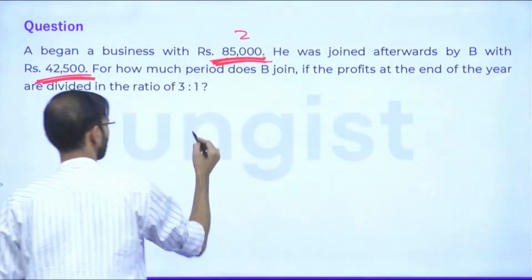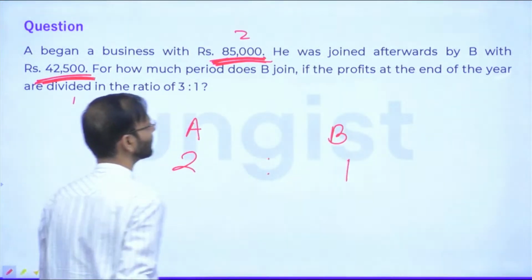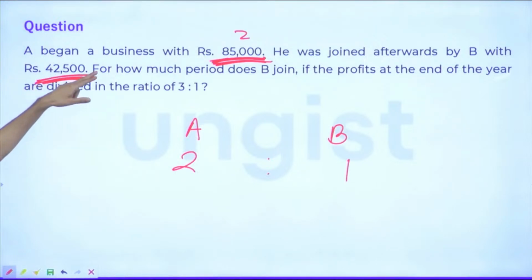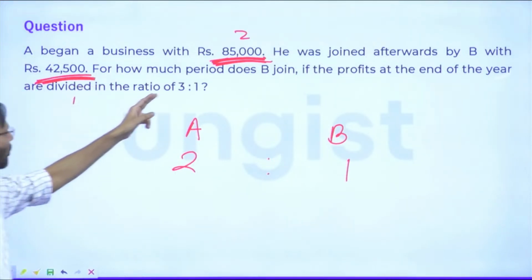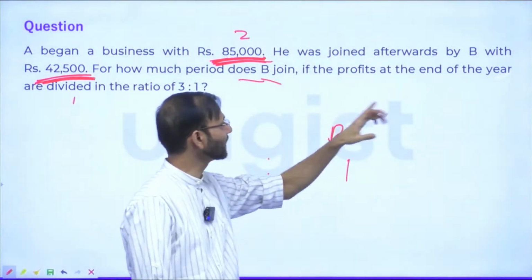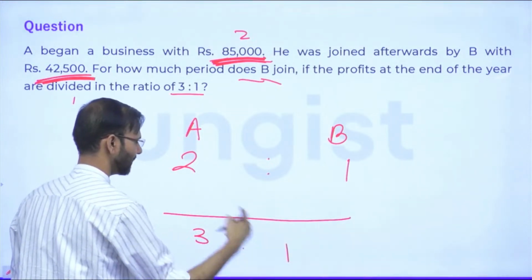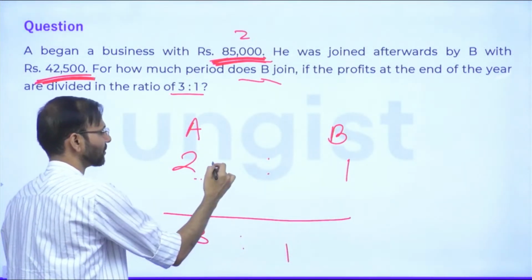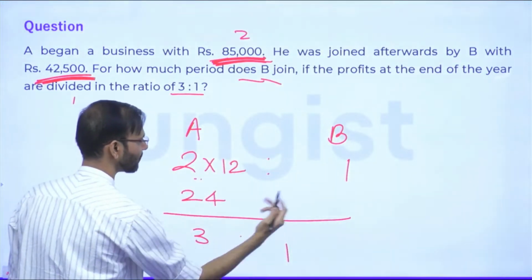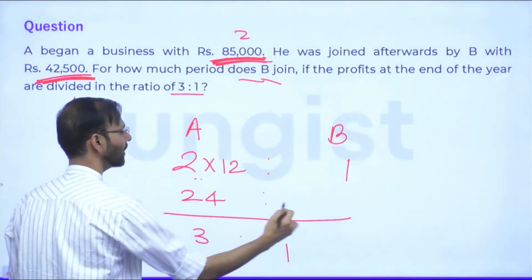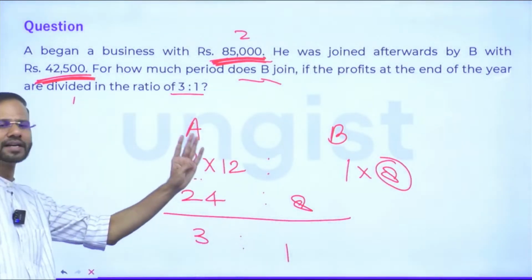Okay? So A began the business and B joined him after some time. Right? A began the business and he was joined afterwards by B as a partner. And for how much period did B join if the profit at the end of the year was divided in the ratio 3:1? Guys, he started the business and at the end of the year, so he was there in the business for 12 months. So this is 24. So 1/3 of this will be coming here guys. 1/3 of this, 8. So 1 into what will give you 8? 8. Yes, the answer is 4.